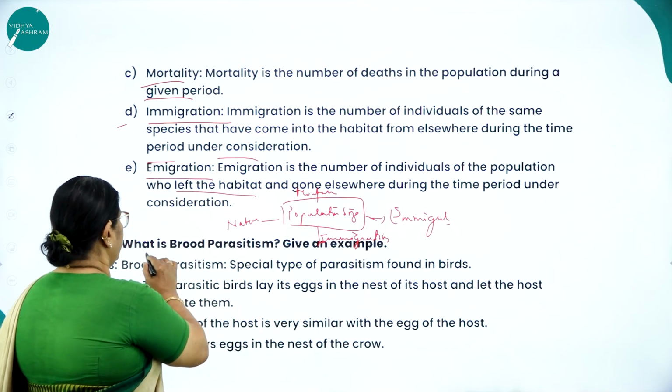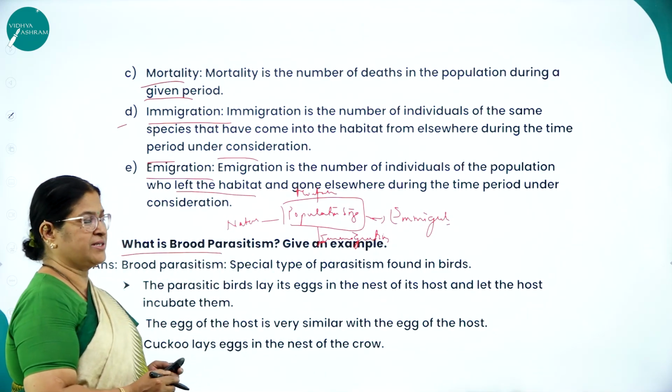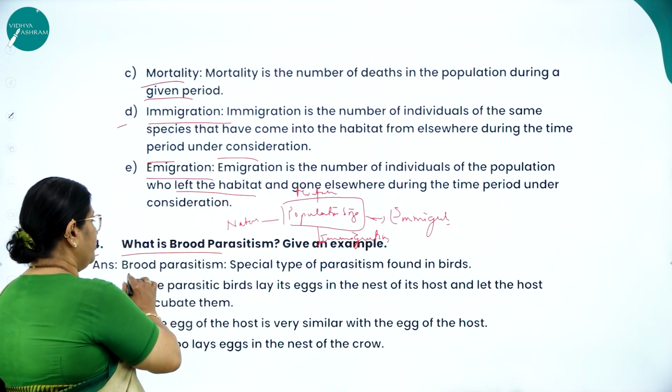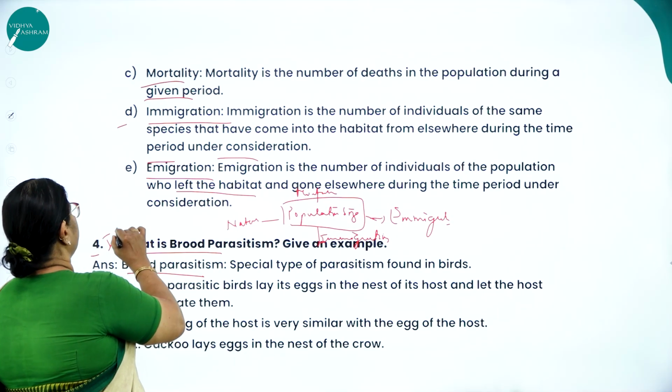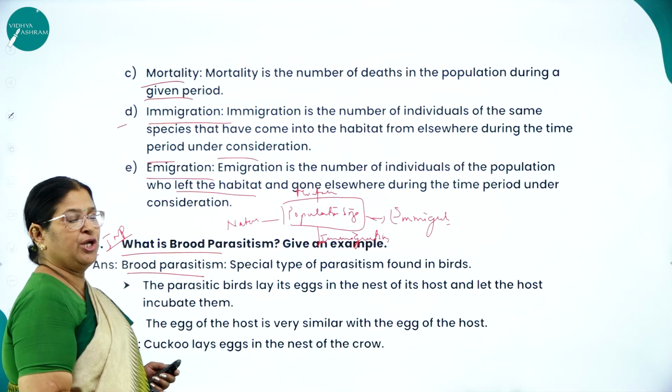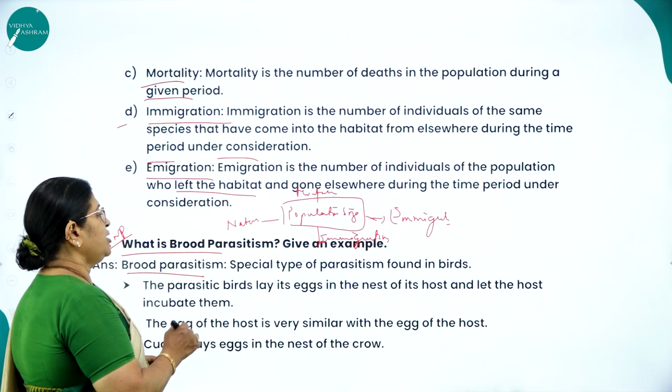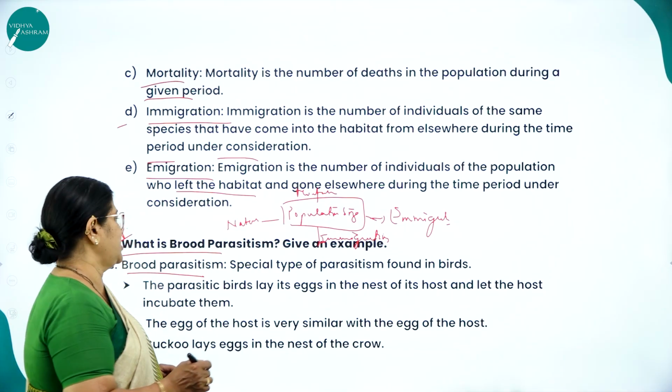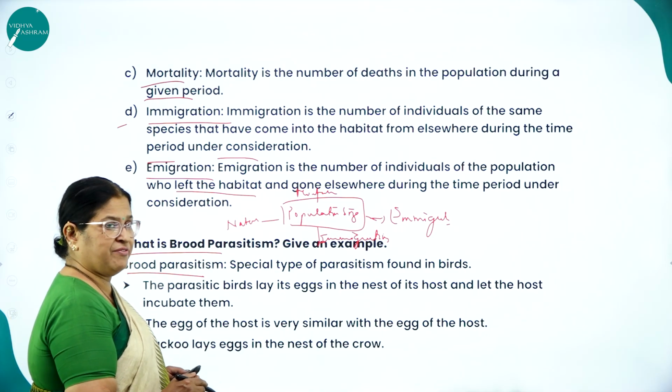Right. So, next, what is brood parasitism? Give an example. This is a very important question from examination point of view. Usually they'll ask this question, and it is for a 2-marker question. What is brood parasitism? Give an example.